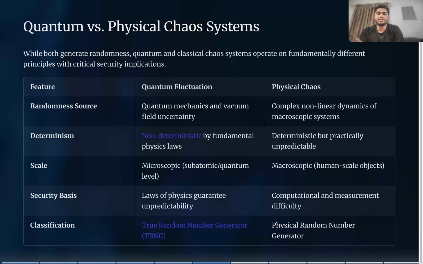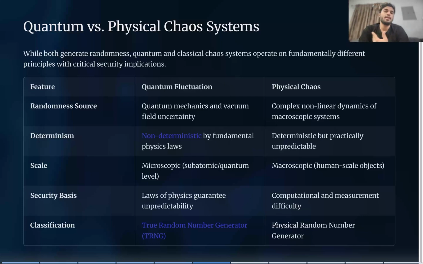In the comparison given, you can see physical random number generator and true random number generator. What does this say? True random number generator is really random, while in physical chaos, it is a physical random number, and maybe there is a possibility that it will change. Mostly in classification, quantum fluctuation is so random, even more than physical chaos.